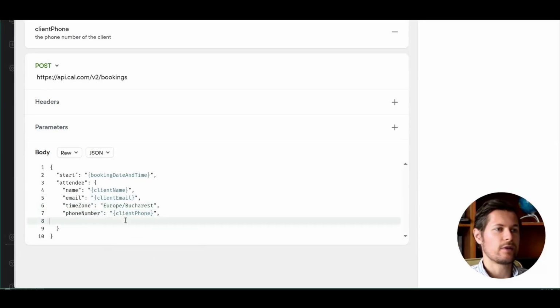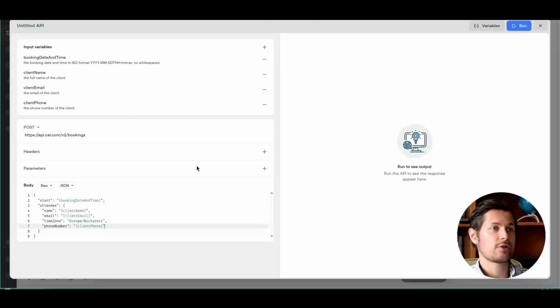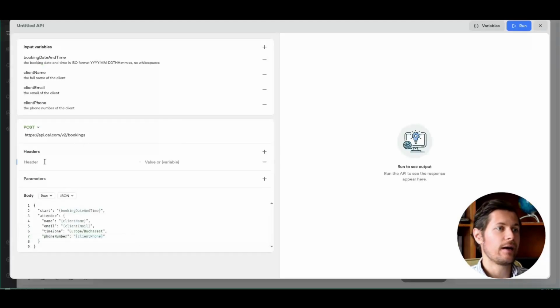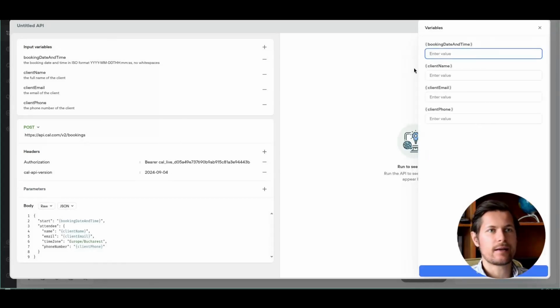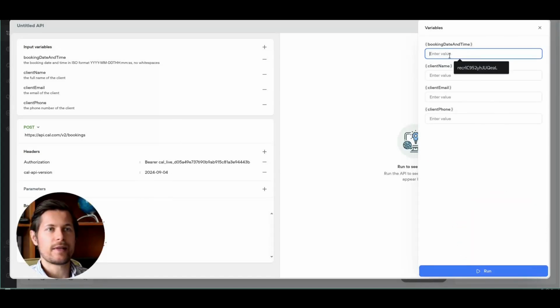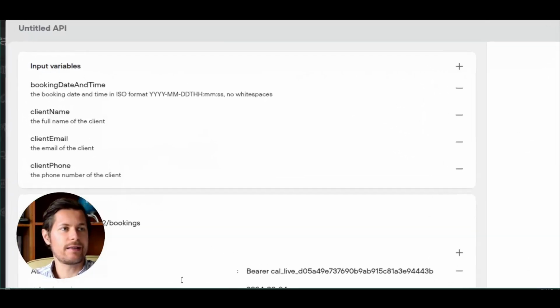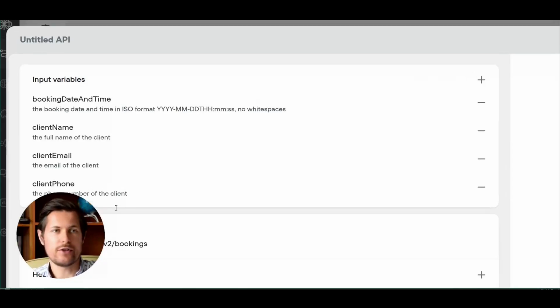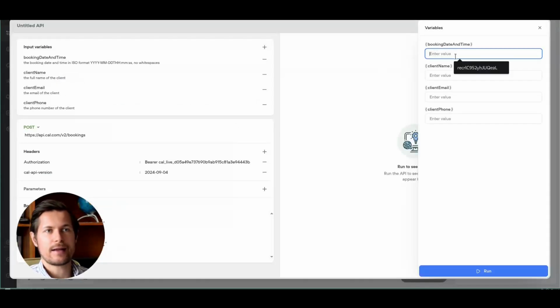The language we won't need for now, as it will be English, but you can set it if you're in a different geography. Again, I will set the headers, Cal API version. And now we can test this. We can click on run and we can set some test variables. Again, these variables will be extracted by the LLM during the conversation. But now if I'm just doing a test, I need to specify them.